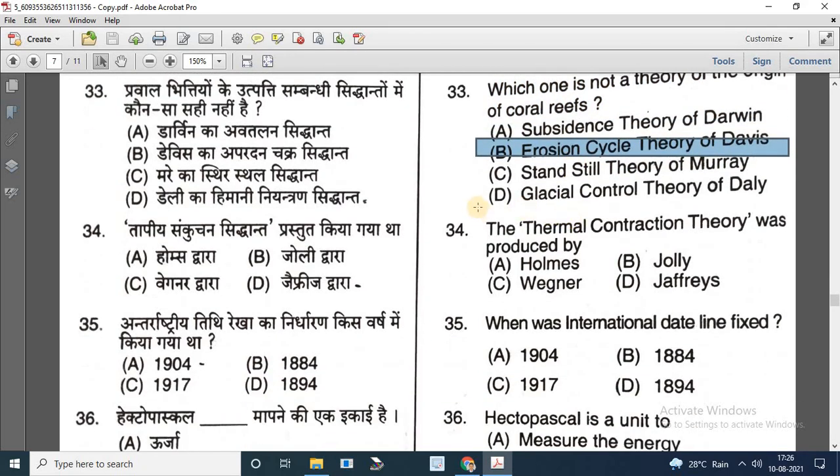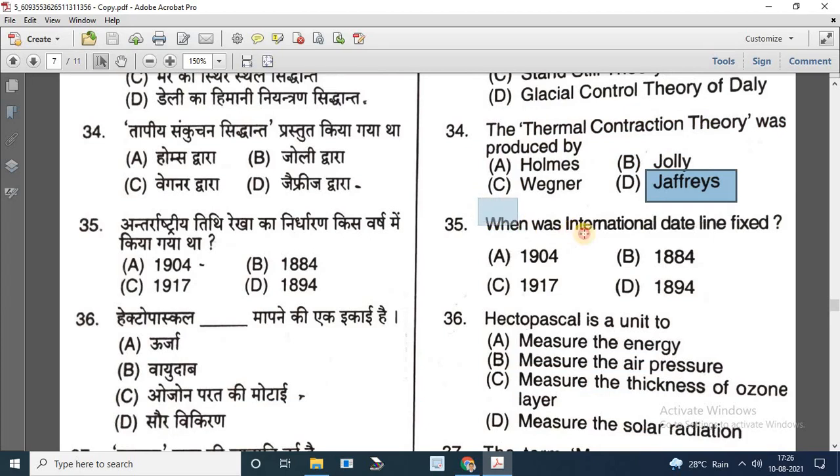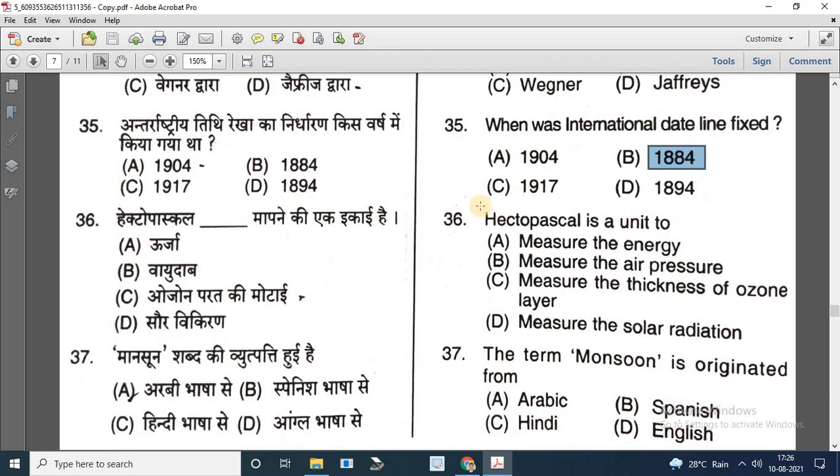Next question: the thermal contraction theory was produced by. Options are Ohm, Joly, Wagner and Jeffreys. So the correct answer is Jeffreys. Question number 35. When was the international date line fixed? Options are 1904, 1884, 1917, 1894. So the correct answer is 1884. Question number 36. Hectopascal is a unit to.